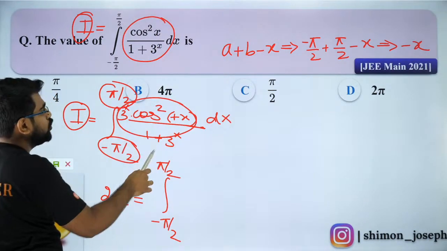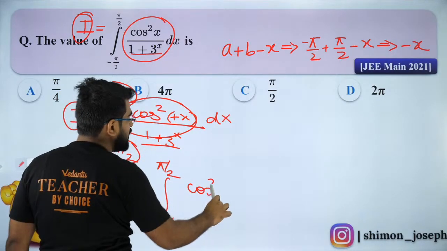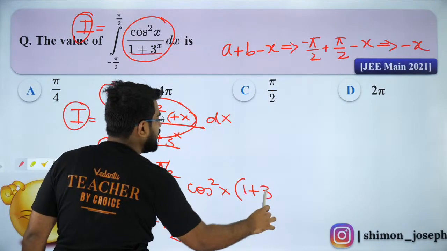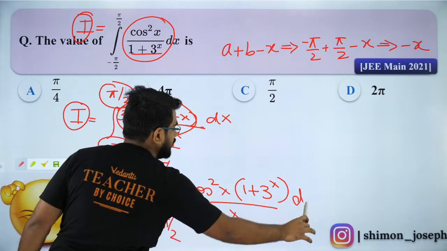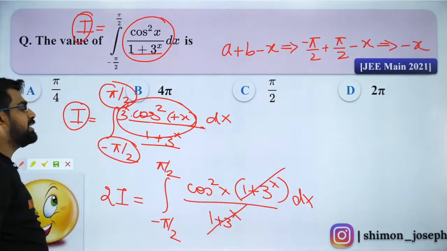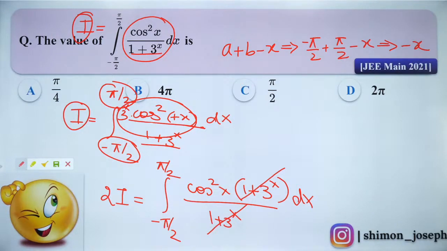So if I add these two, the denominator is the same, so I can add the numerators. In the numerators, I can take cos square X common. I'll be left with 1 plus 3 power X, and my denominator is 1 plus 3 power X. So I can cancel it out. Now you see it reduces to such an easy one. Are you guys clear with it? Everybody, did you all see how easy it becomes because of King's rule? King's rule is so powerful, guys. It is so powerful. I hope you liked it.